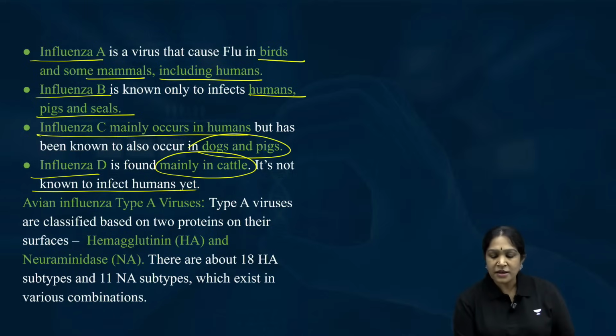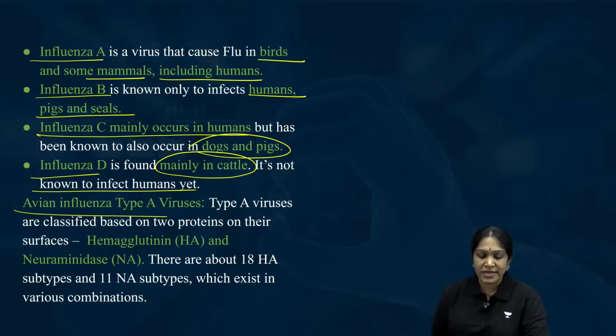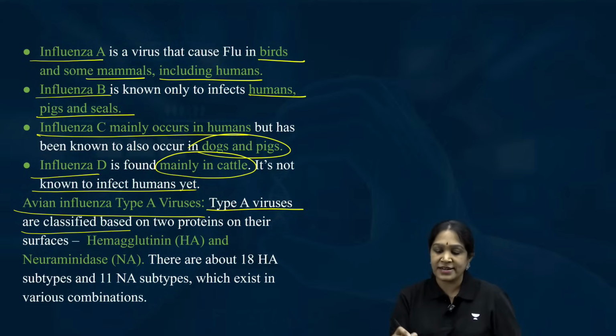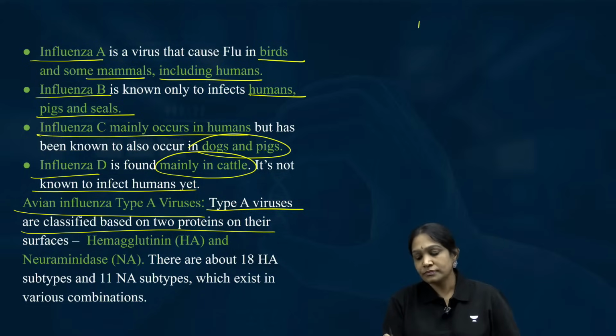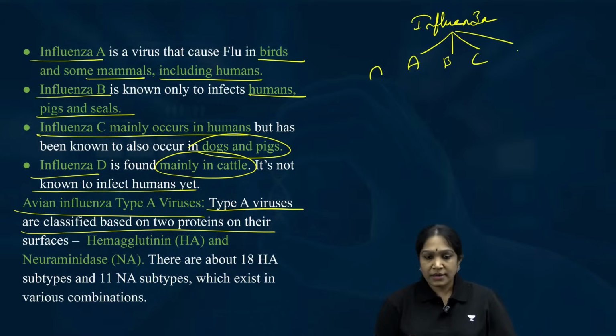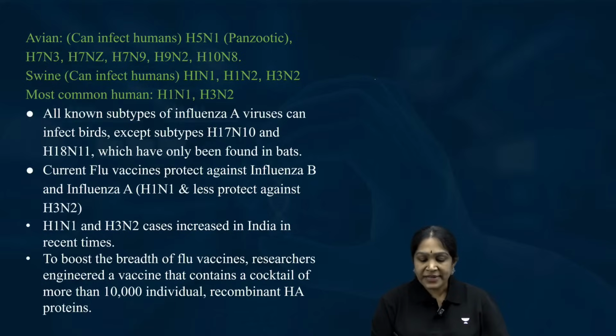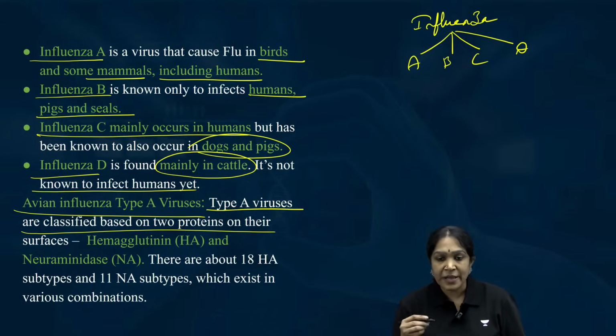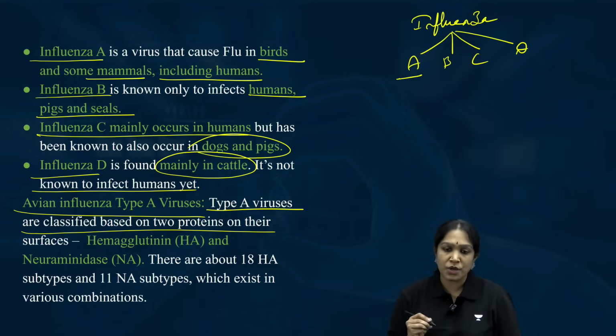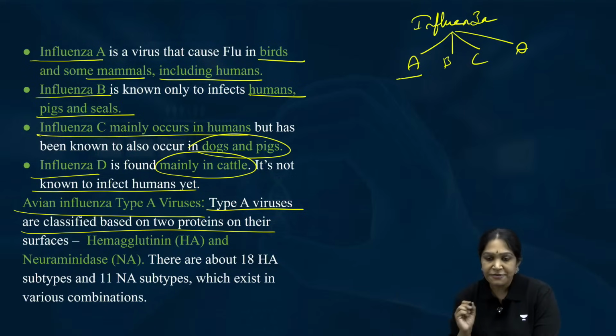Avian influenza, aves means birds. So, bird flu is a type A virus. Type A viruses are classified based on proteins. Now what we are discussing is subtypes of A, B, C, D. Is it clear? We are now classifying A based on 2 proteins. The first one is called hemagglutinin.